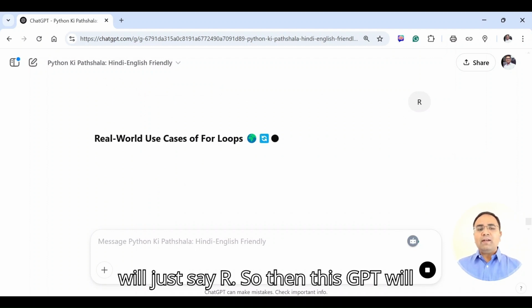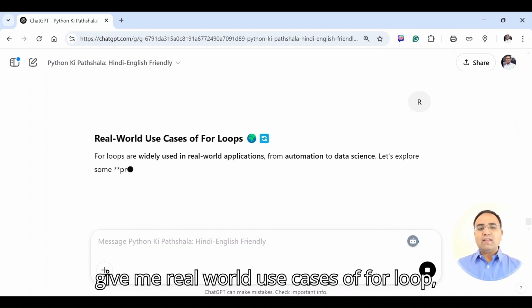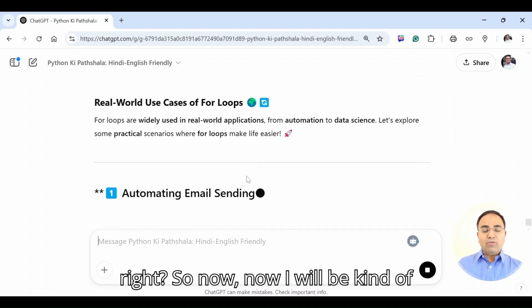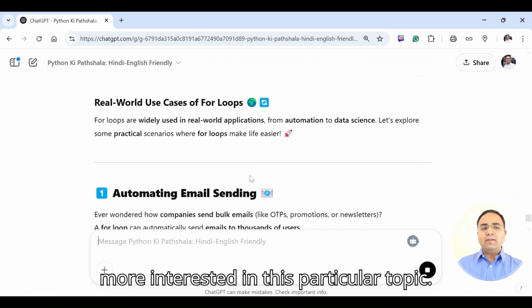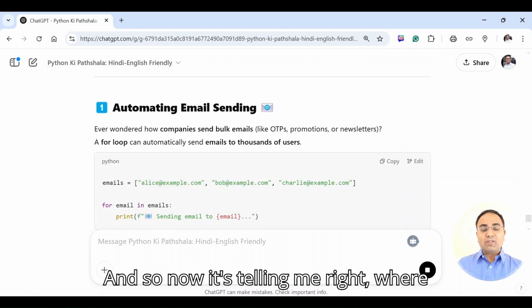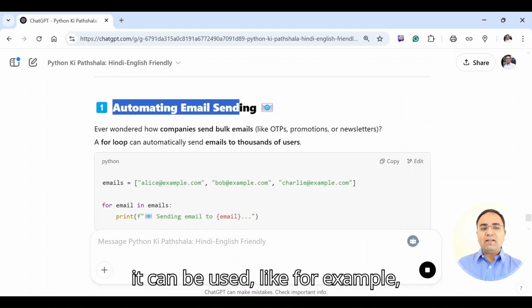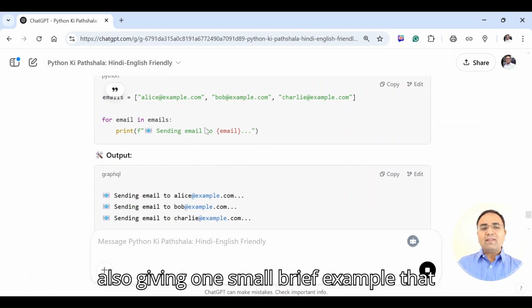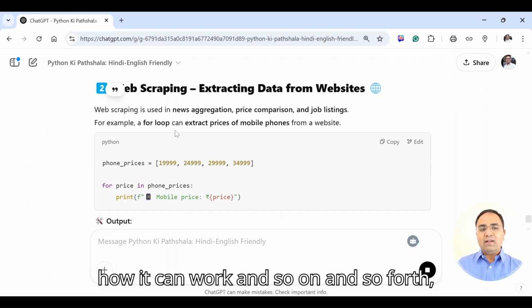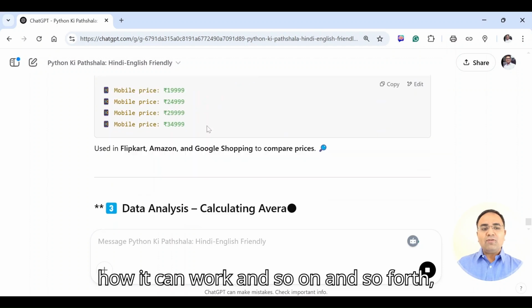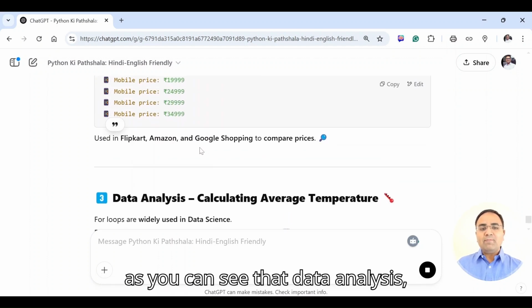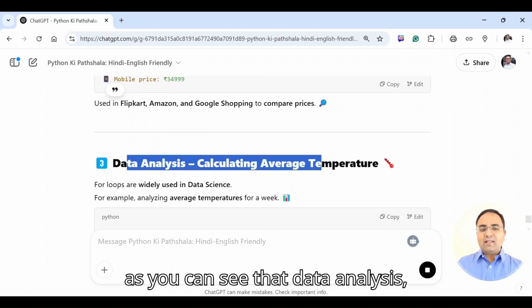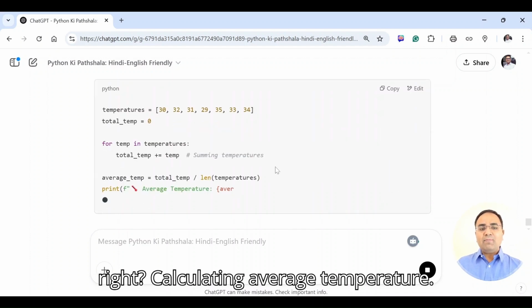So then this GPT will give me real world use cases of for loops. So now I will be more interested in this particular topic, because now it's telling me where it can be used, like for example, automating email sending, and then it's also giving one small brief example of how it can work, and so on and so forth. So there are other domains also, as you can see, like data analysis, calculating average temperature.